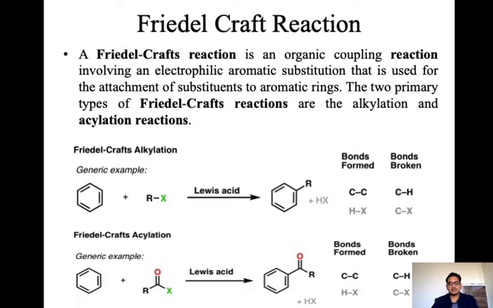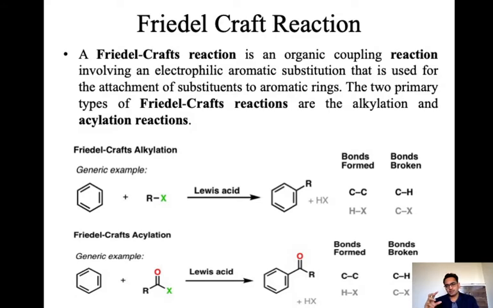One more reaction is the Friedel-Crafts reaction. The Friedel-Crafts reaction is an organic coupling reaction, since carbon-carbon bond formation takes place here. It involves electrophilic aromatic substitution and is used for the attachment of a substituent to an aromatic ring. Any carbon moiety, any carbon skeleton, we can attach to the benzene. That reaction is the Friedel-Crafts reaction.